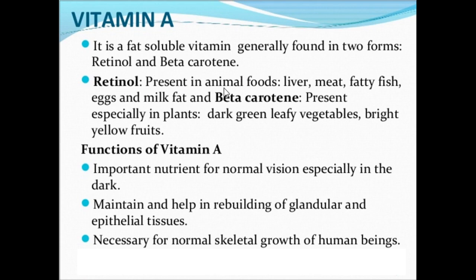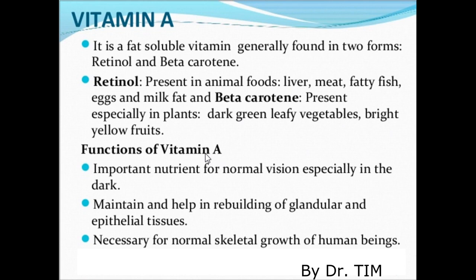Retinol you can find in animal food, for example liver, meat, fatty fish, egg, and also milk fat. Beta carotene you can find in plant-based food, for example dark green leafy vegetables, and also bright yellow fruit, for example carrot. Okay, so let us look at the function of vitamin A.